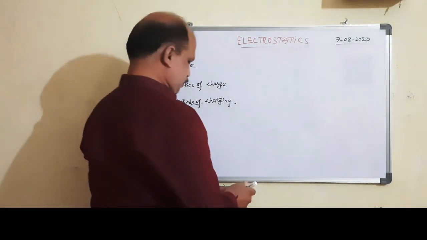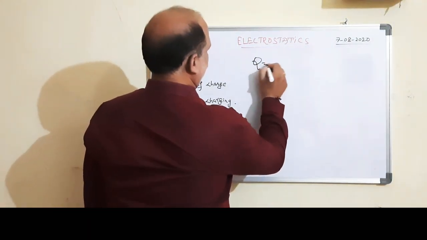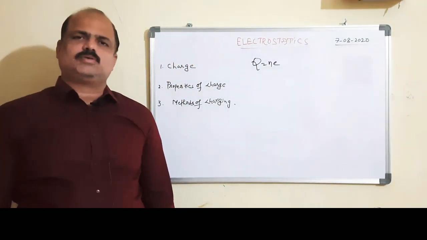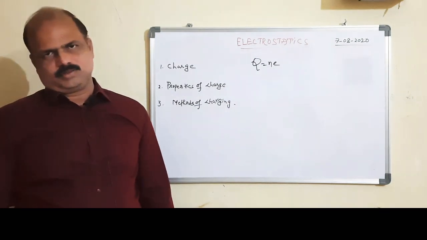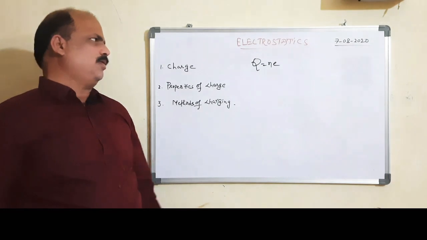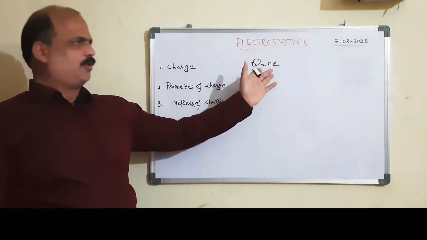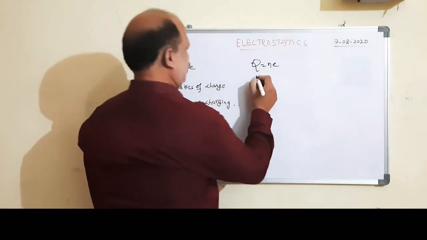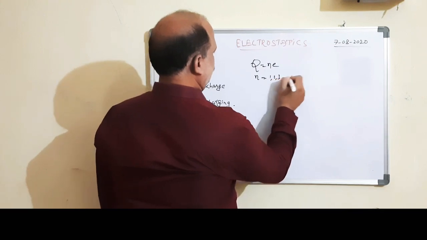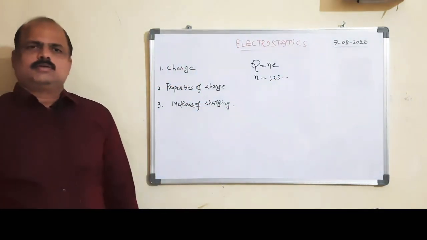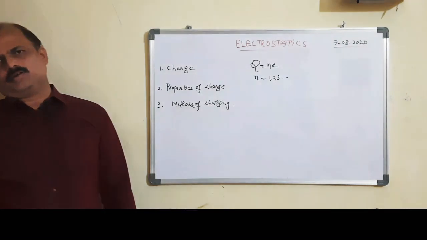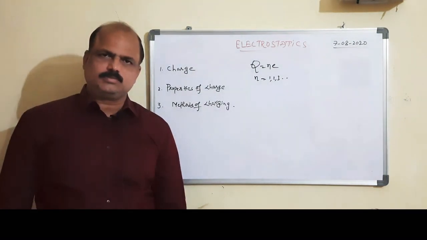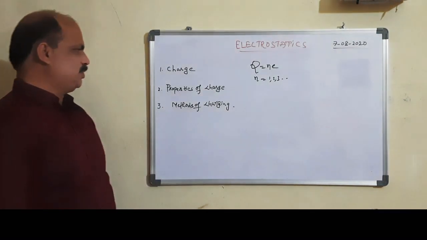That means Q is equal to Ne, where N is an integer, that is N equals 1, 2, 3, etc. The smallest charge that can transfer from one body to another body is the electron charge. So that is nothing but charge is quantized.